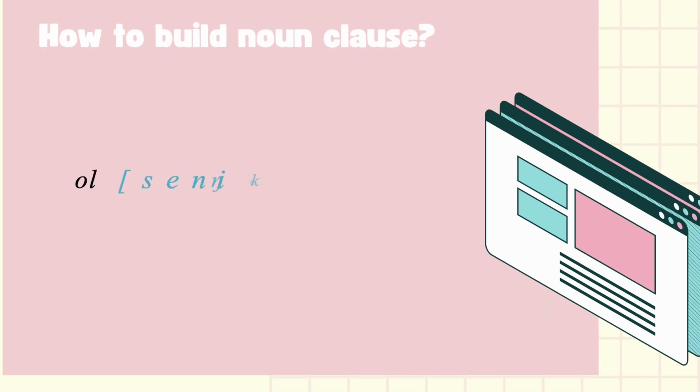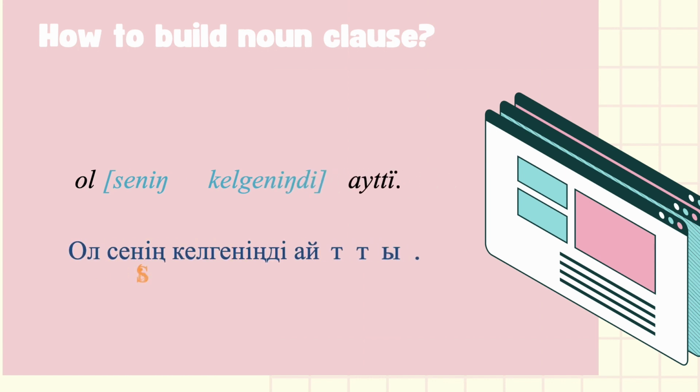Let's look at the example. Ол сенің келгеніңді айтты. She said that you came. The main clause is ол айтты. She said, that occupy the initial and the last position of the sentence. The noun clause is сенің келгеніңді, that you came.